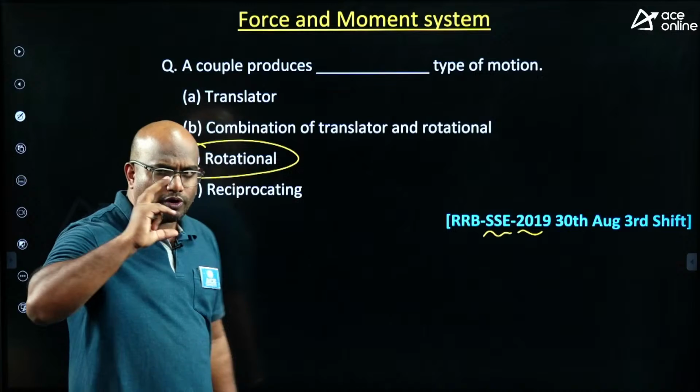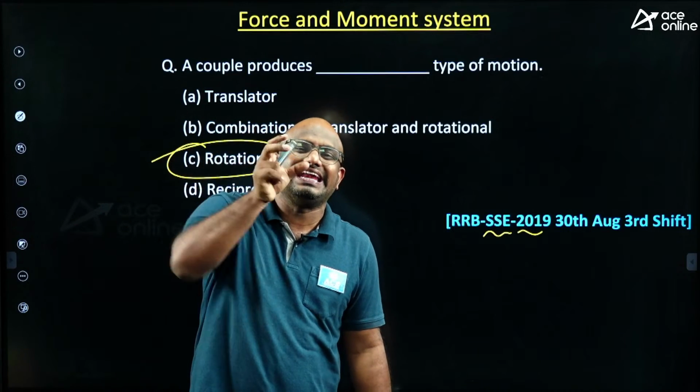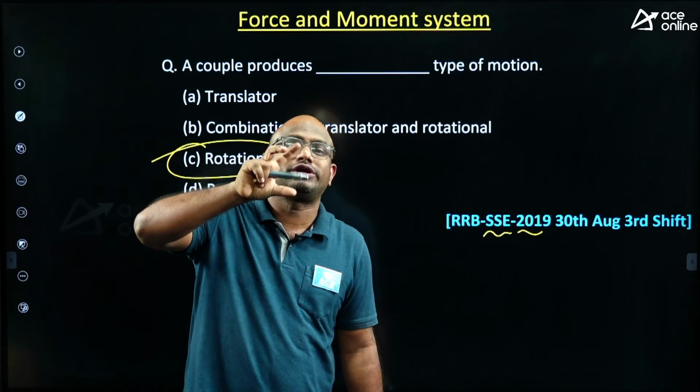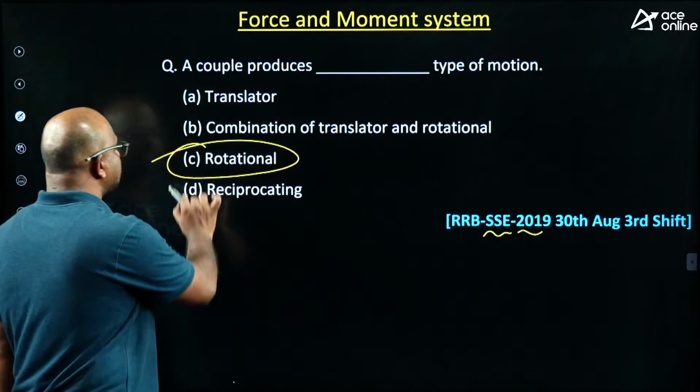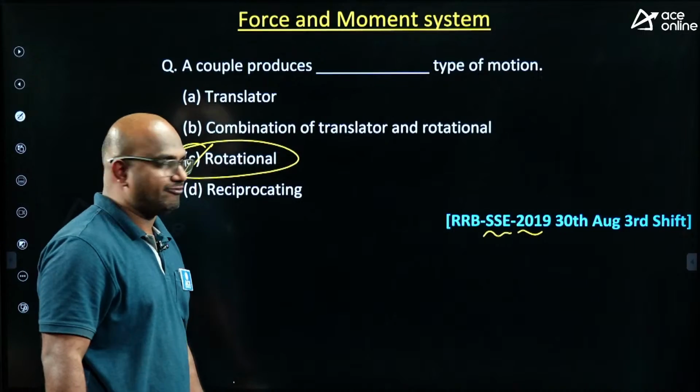Why? Because what is meant by couple? It is going to give you turning effect. Turning effect means rotational effect, guys. Turning effect means rotational effect. The answer is option C itself.